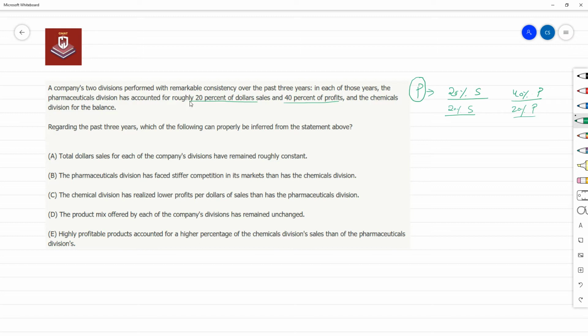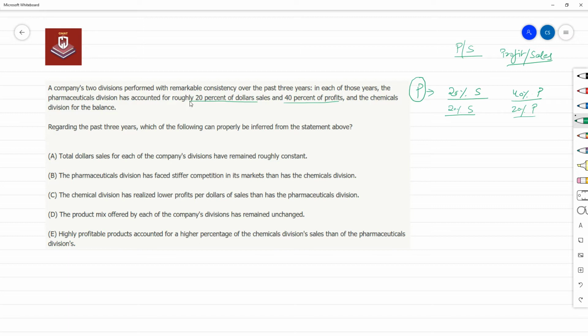Okay, now you may think about these things. Profitability basically means profit generated per sale. Okay, profit per sale, that is what profitability is. For example, if Apple is generating $1 billion in sales and $350 million in profit, its profitability is 35%, whereas for other companies, it's less. Or we say profit margins.